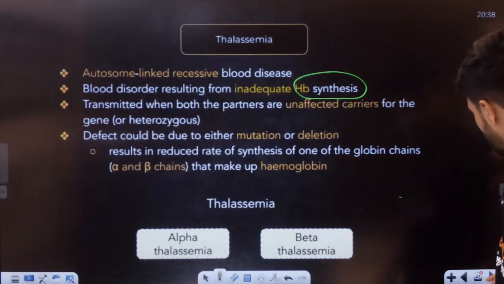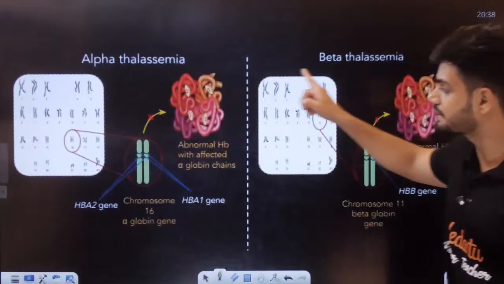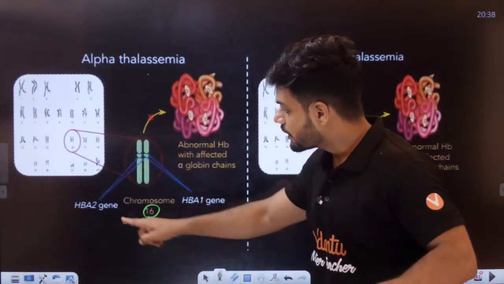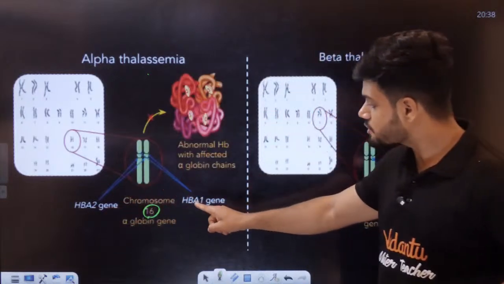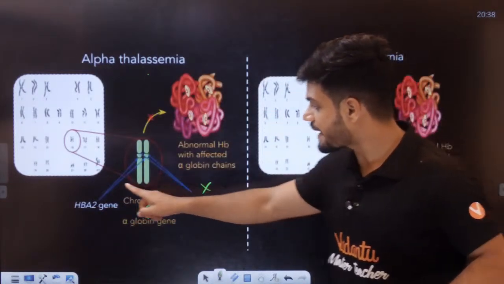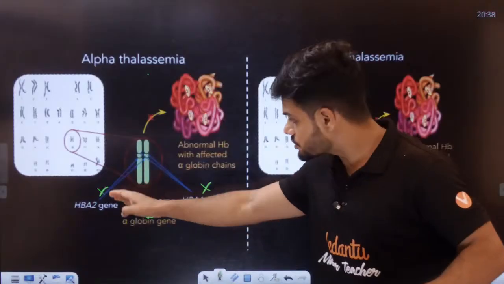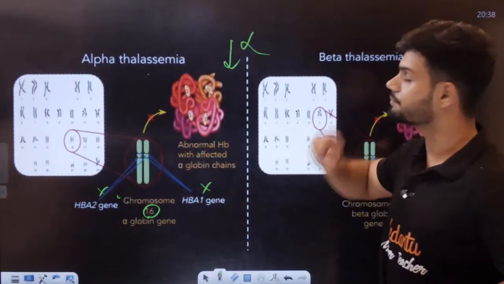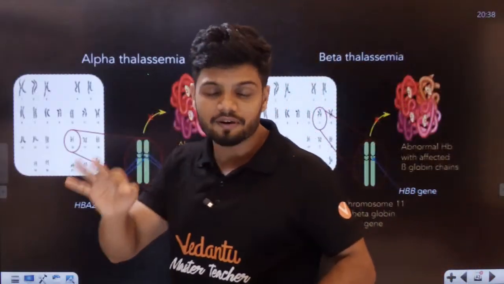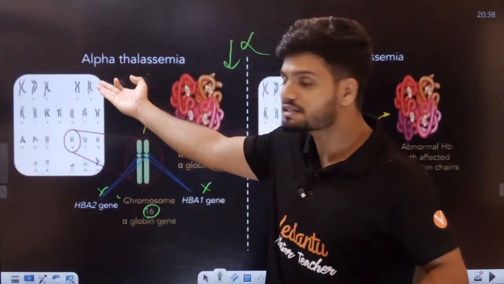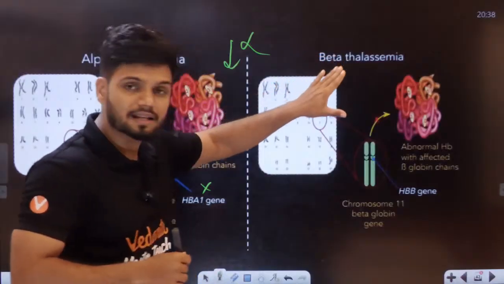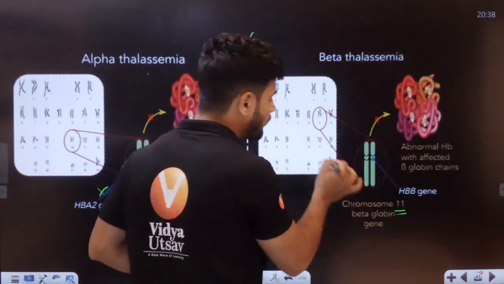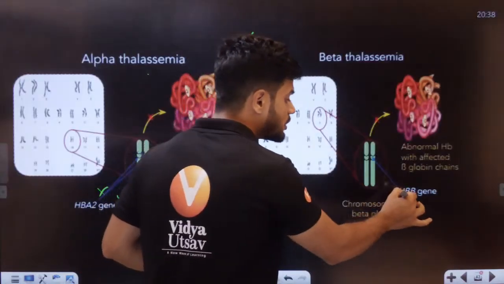Now, students, what exactly happens? There is something called alpha thalassemia and beta thalassemia. In alpha thalassemia, in chromosome 16, the HBA2 gene and HBA1 gene, both genes get affected. Because these 2 genes are affected, there is a decrease in alpha chain. Whenever there is a decrease in alpha chain, we get alpha thalassemia. Similarly, there is beta thalassemia. In beta thalassemia, on chromosome number 11 of the human, there is a gene called the HBB gene.